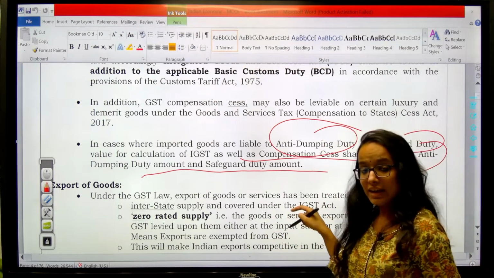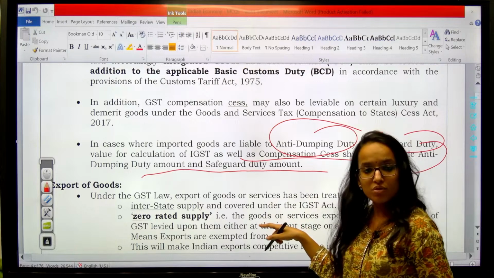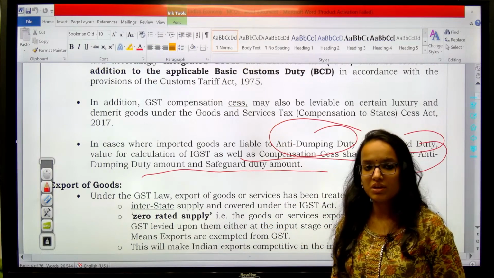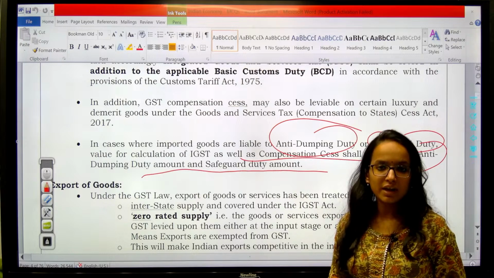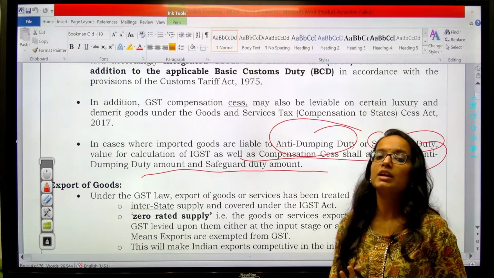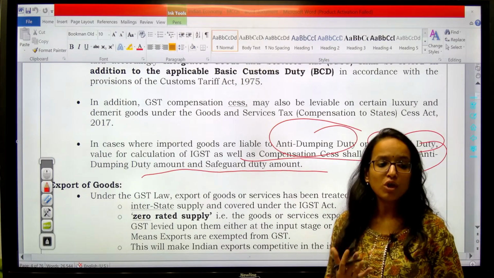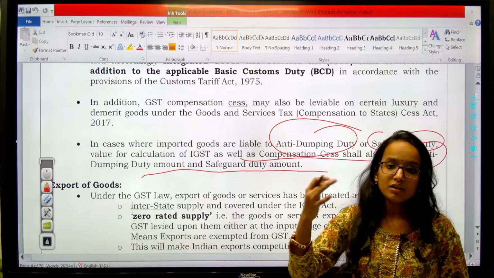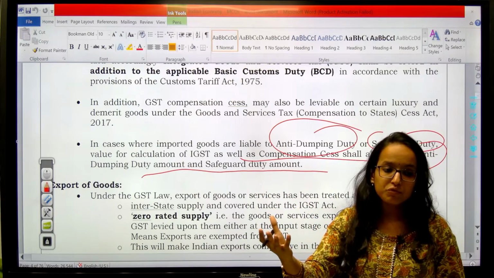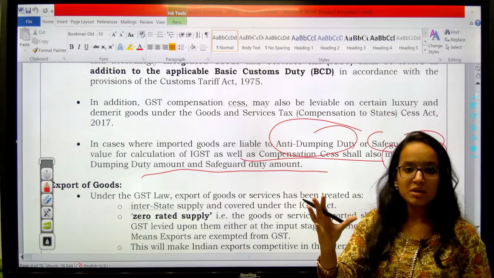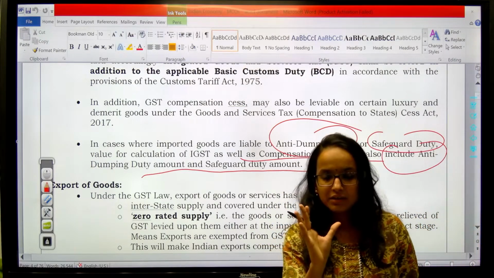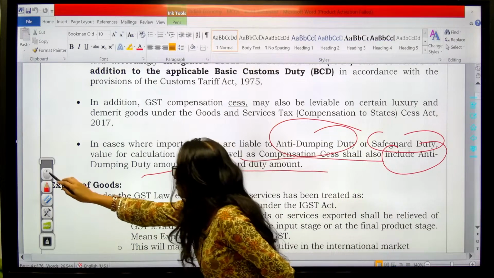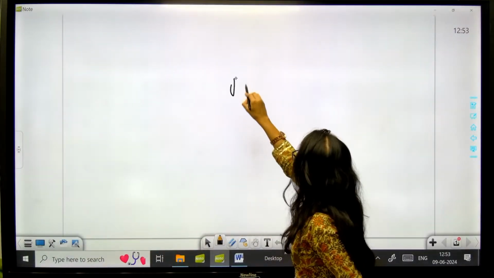So anti-dumping duty can also be imposed in addition to IGST and basic customs duty. This value will also be included if the good is required to have anti-dumping duty. What is dumping? Dumping, if you have heard in terms of trade, dumping means when there is a country who is exporting something, right? So understand, this is very important terminology. What is dumping?